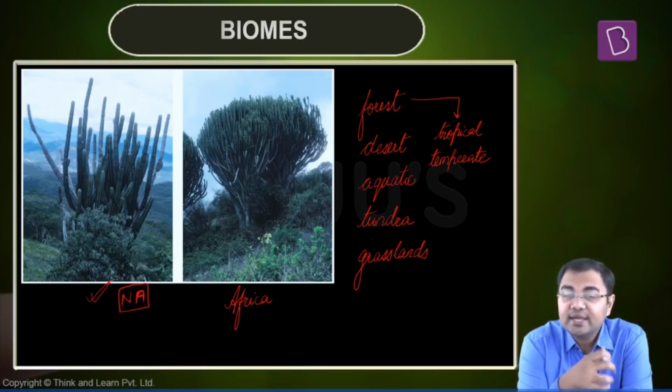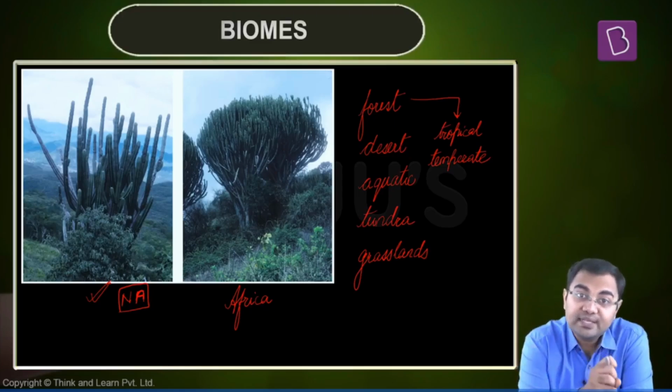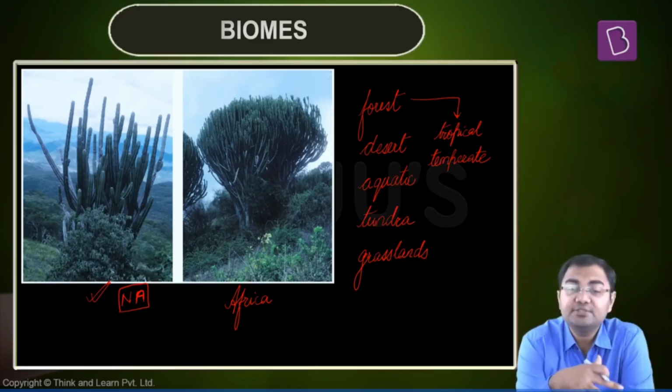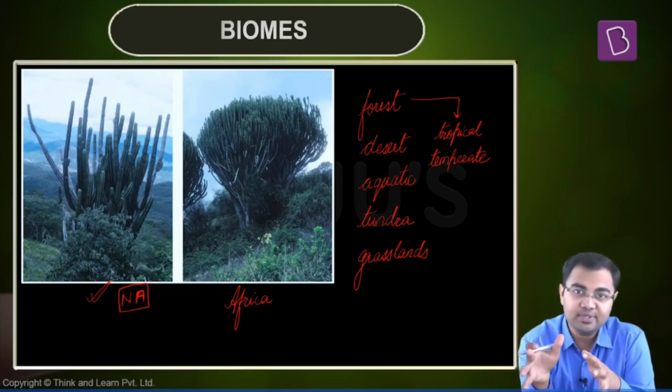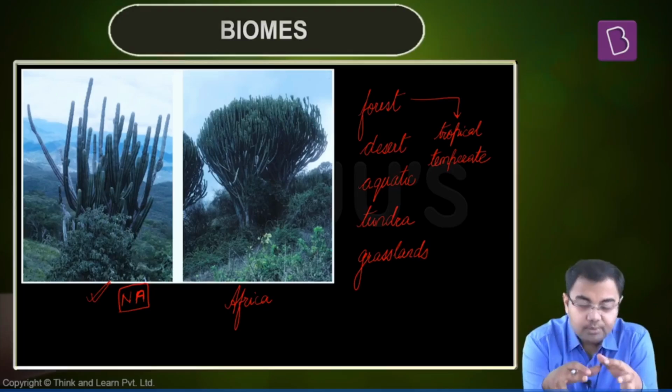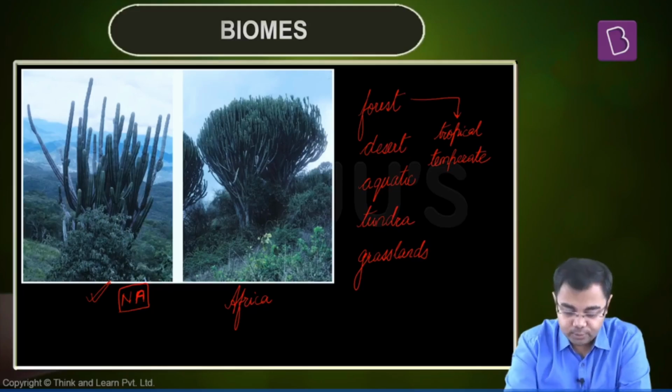Not only this, there are conditions apart from the climate conditions also. For example, what kind of soil is found, what kind of temperatures exist, where they are located in the latitude. These factors will also lead to certain differences in the kinds of plants and animals that you will look upon. So depending on all these physical factors, we know that there can be different kinds of biomes, and this is what we are going to study about.